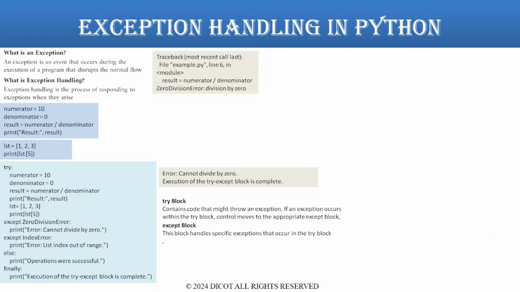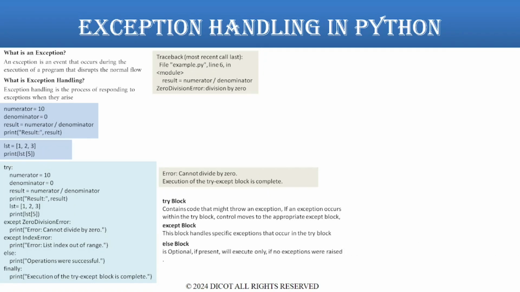Except block. This block handles specific exceptions that occur in the try block. You can specify the type of exception you want to handle after the except keyword. If the exception type matches, the code within this block will be executed. Example: ZeroDivisionError, IndexError, etc.